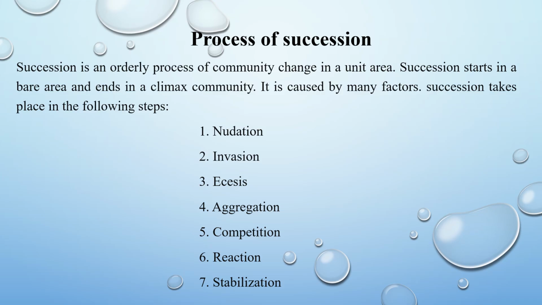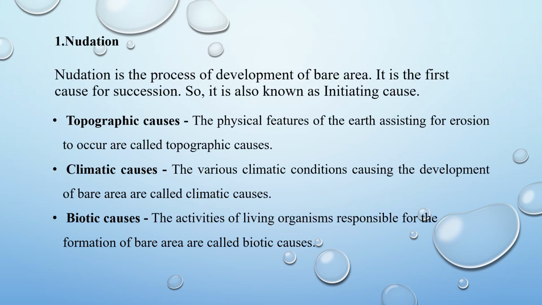Process of succession. Succession starts in a bare area and ends in a climax community. It is caused by many factors. It takes place by following steps: nudation, invasion, accesses, aggregation, competition, reaction, and stabilization. Nudation. Nudation is the process of development of bare area. It is the first cause for succession, so it is also known as initiating cause.